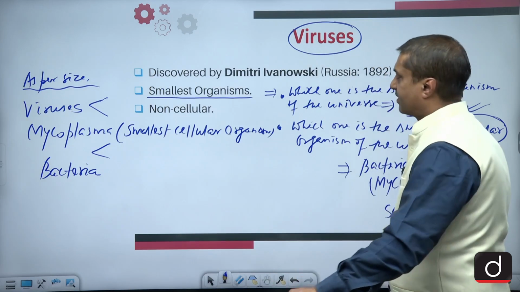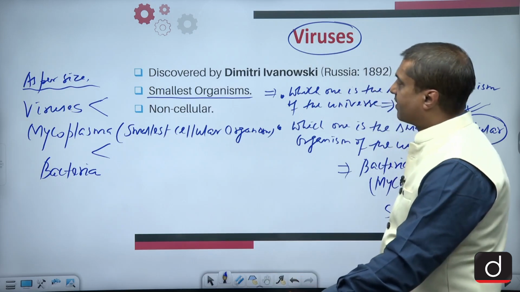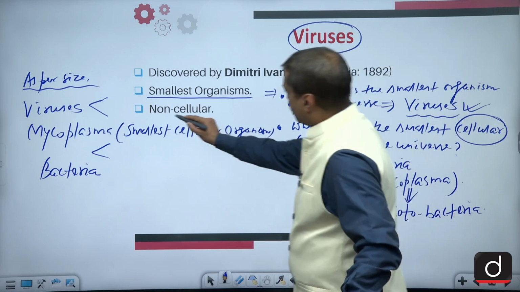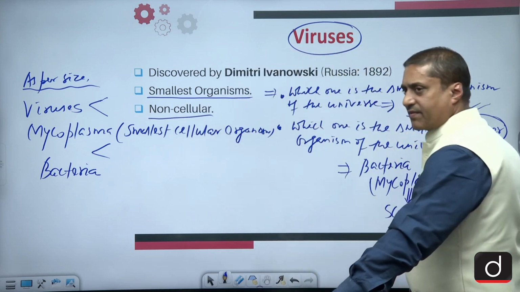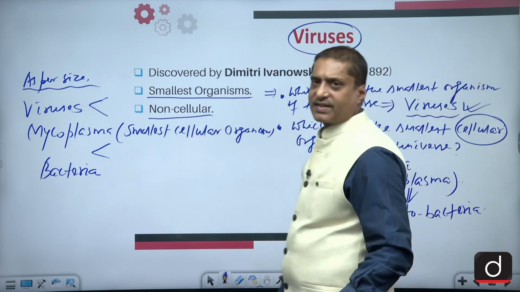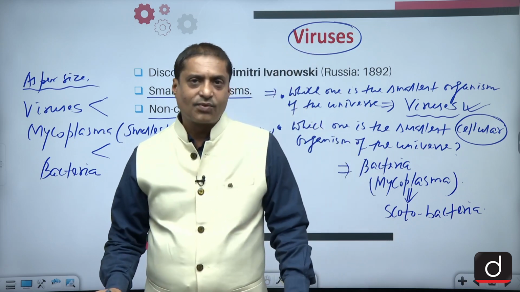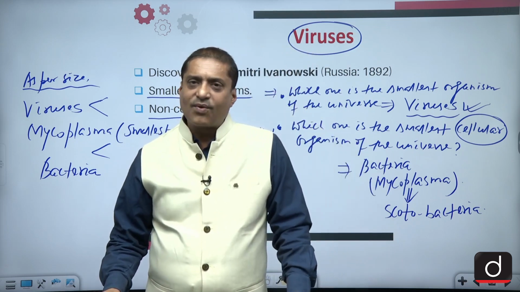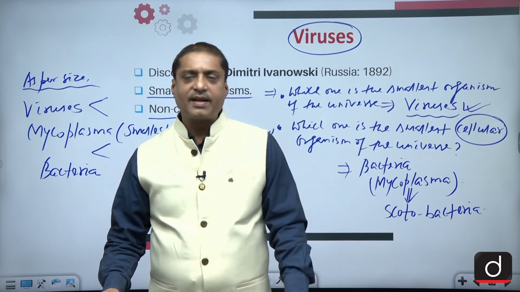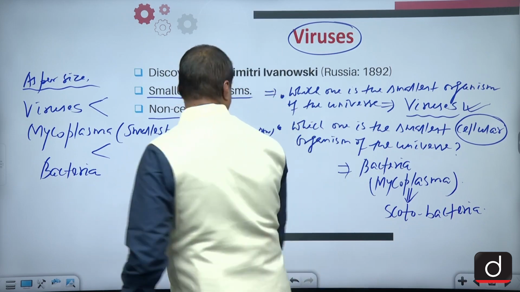So viruses are non-cellular. Viruses are the smallest organisms. They don't have any cell. Now the question is, if they don't have a cell, what exactly are they having? I told you, they are only having a mass, and their mass is called virion.